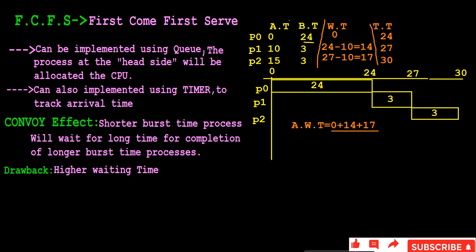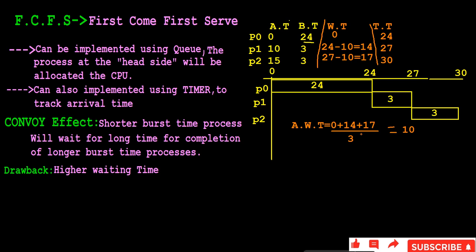We have 3 processes. So how much will we get? We will get 31, and 31 by 3 is nearly 10, 10 point something. Consider 10 seconds as the waiting time, right?